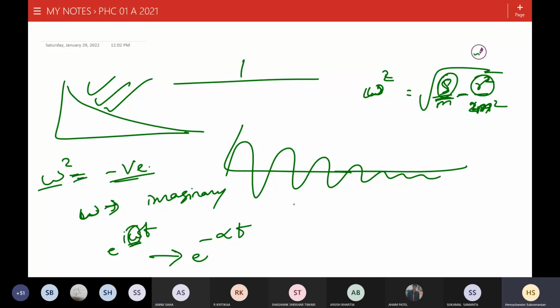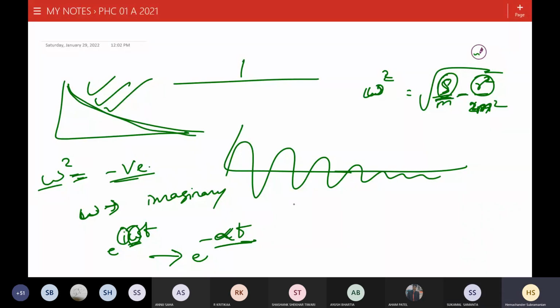When omega becomes imaginary, there is already an i here, so i times i is negative. It's e power minus alpha t, and it's this solution. Does it make sense?